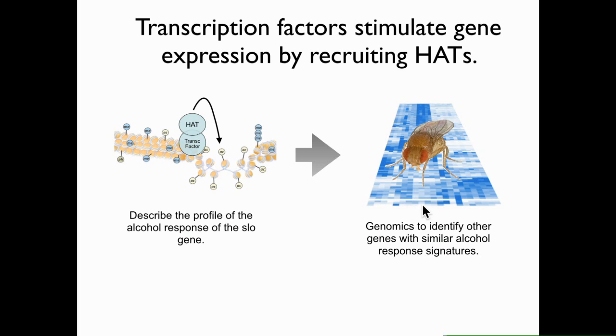Now, the problem all alcohol research labs have is that when you turn to GWAS, genomic studies, and you look at effects of alcohols, you get too many genes responding. It's not unusual to see that 10% of the genome changes expression after an alcohol treatment. And this is seen both in flies and mammals. So to try to sort this problem out, to winnow the wheat from the chaff, we want to identify the ones that are involved in this particular behavior.